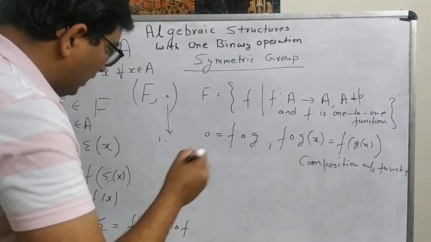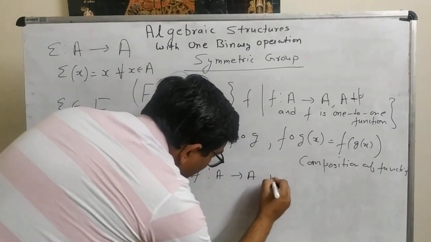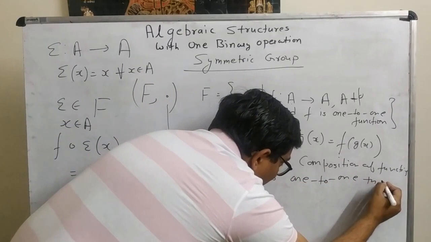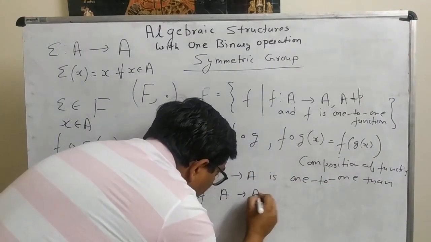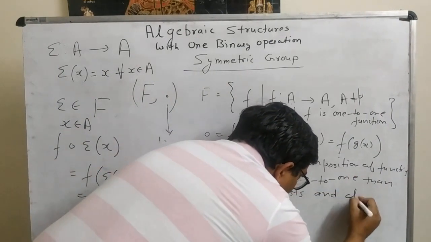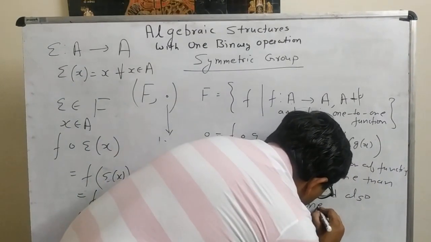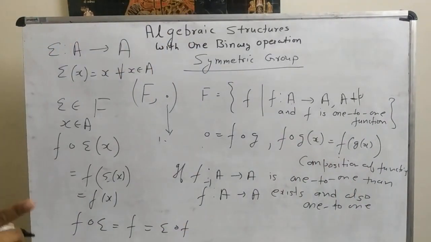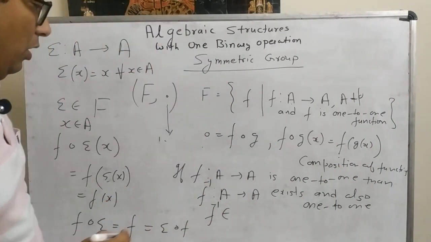We know that if f from A to A is one-to-one and onto, then f inverse from A to A exists and is also one-to-one and onto. So from here it is clear that this f inverse belongs to capital F.